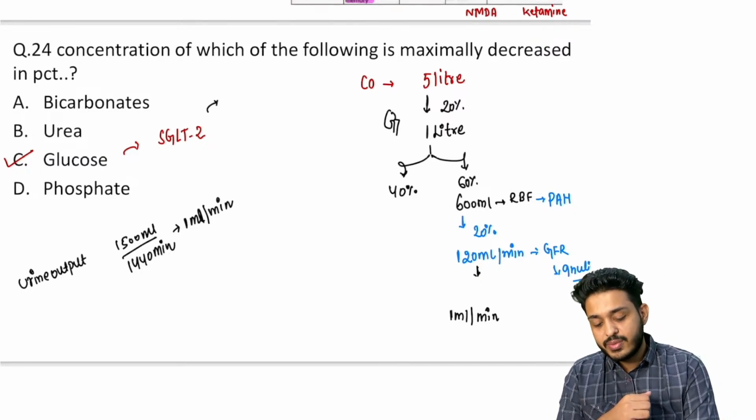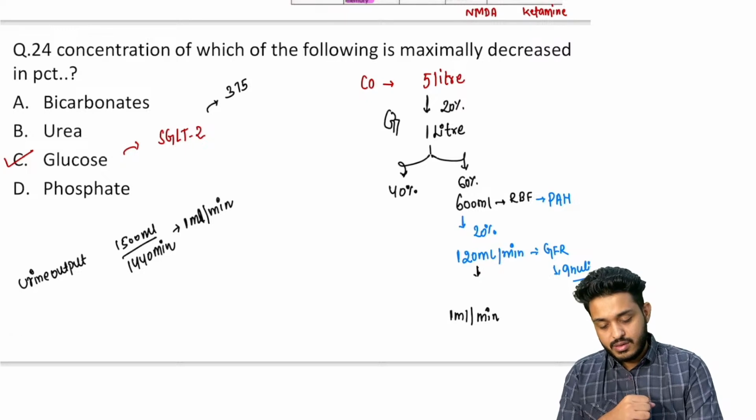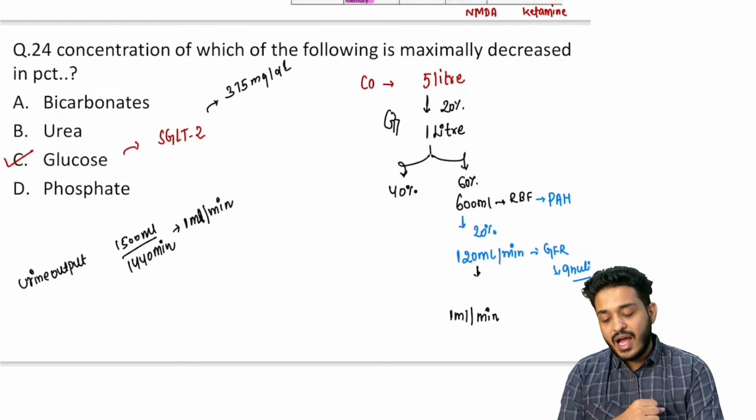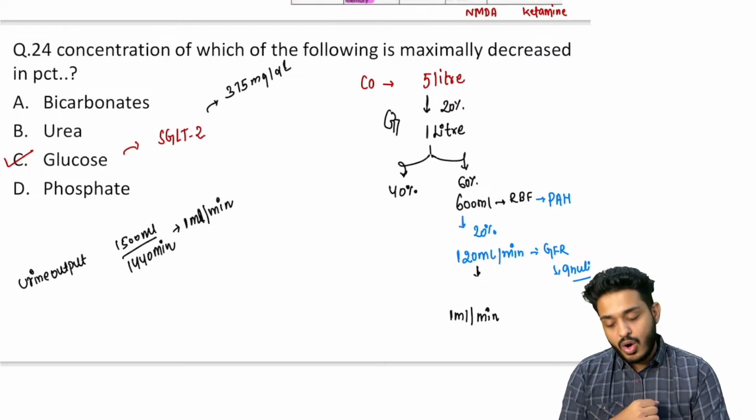If your kidney is getting 375 milligram per deciliter of blood glucose, your kidney will be absorbing all the glucose.